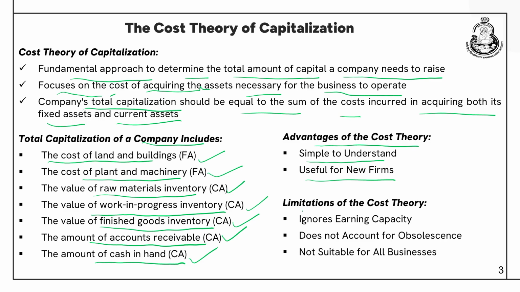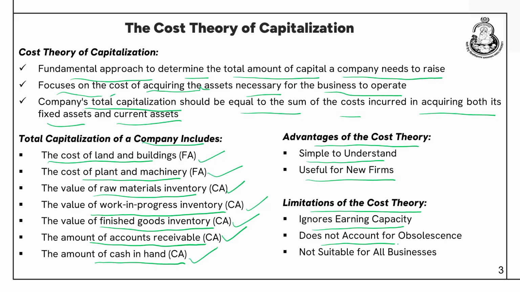Right. But there are certain limitations of this theory also. So, let us delve into that. The first one is ignores earning capacity. So, this theory does not focus on the earning potential, the probability of returns that an asset can actually give to the company, make for the company.